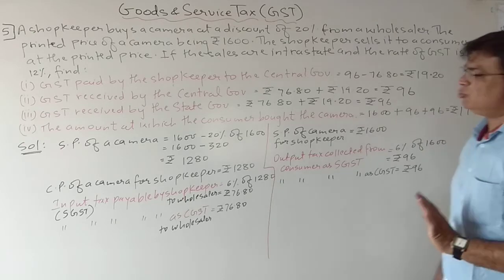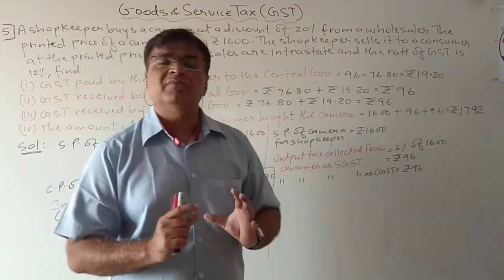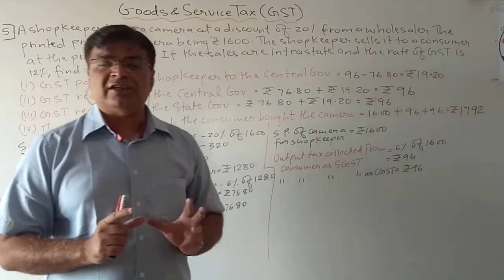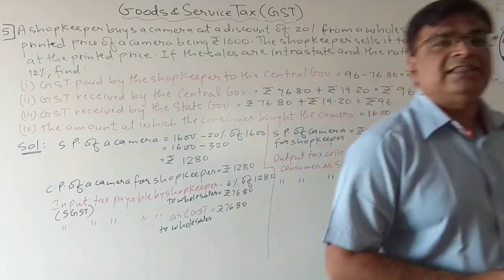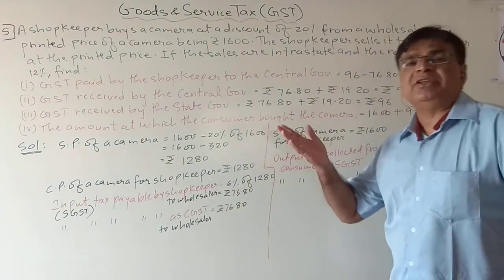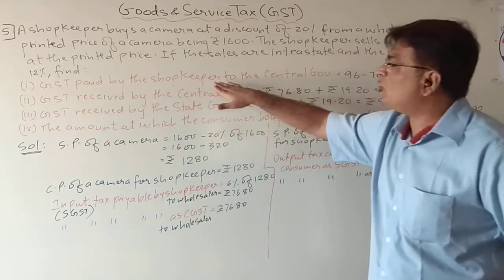Yes, I think there is no calculation error anywhere in the sum, students, because if I am doing the sum fast, there might be some calculation error. So please rectify it. Okay students, so you can see this sum is somewhat similar to the previous sum we have done. But see, understood this GST paid by the shopkeeper.